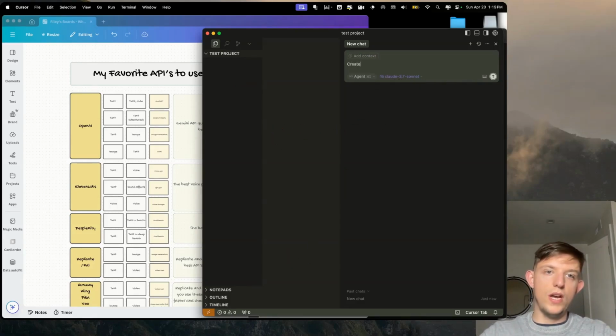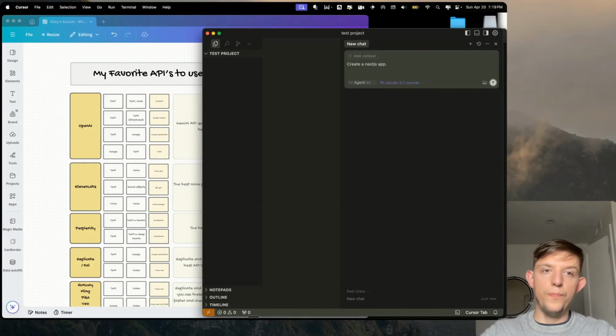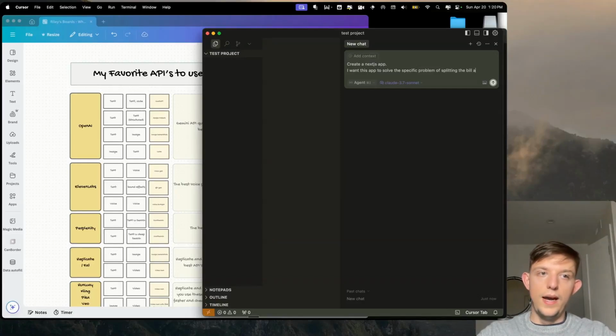So I'm just going to say create a Next.js project, a Next.js app. And for now, don't worry about what Next.js is. Just trust me if you're testing this out at first. This will allow you to create one that actually looks cool. Create a Next.js app. I want this app to solve the specific problem of splitting the bill at a restaurant.